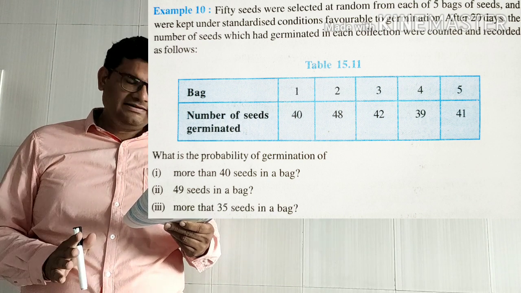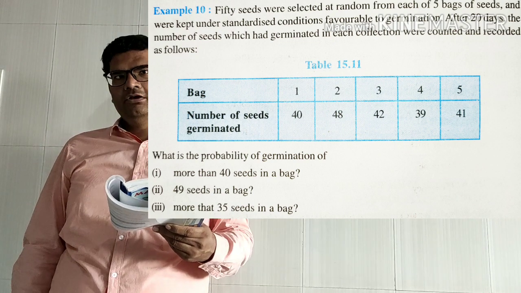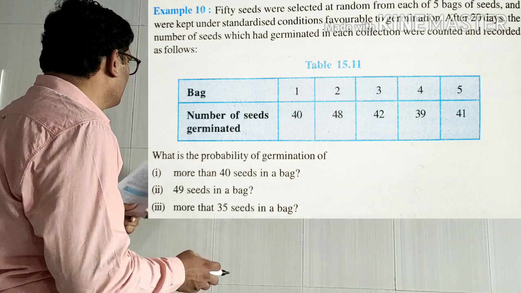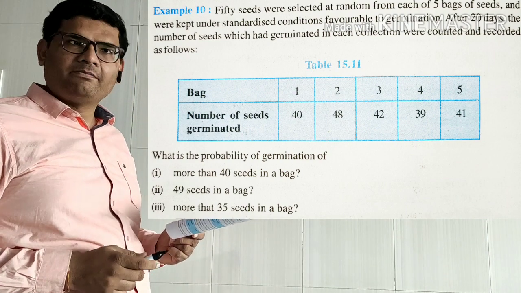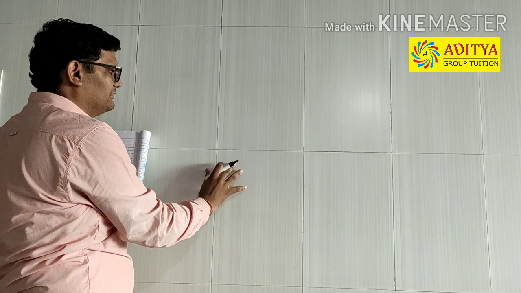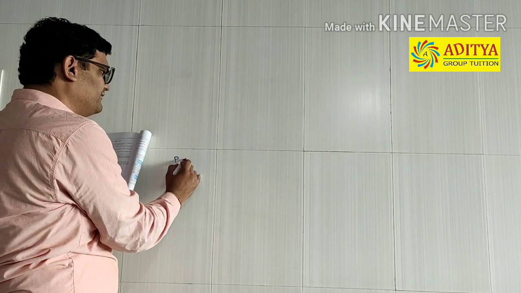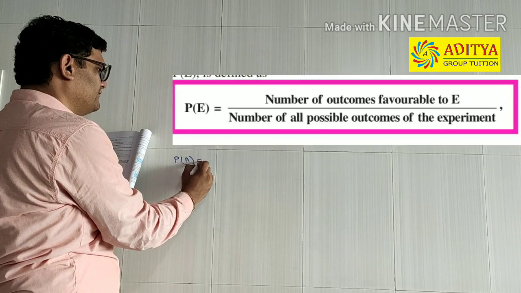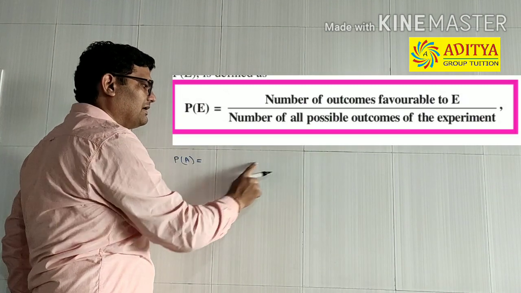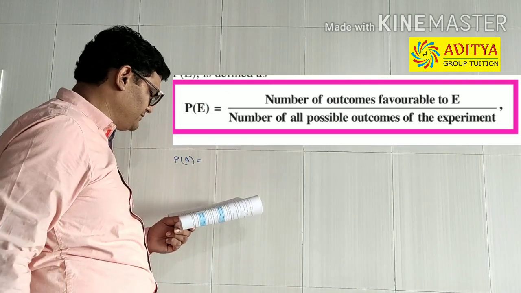Second, 49 seeds in a bag. Third, more than 35 seeds in a bag. So let us do some calculations using this data which is already given to us. This is the experimental or the empirical probability. First, probability of first event, let us say P(A) is equal to, we need to write down, remember the formula, number of favorable outcomes divided by total numbers of outcomes. This is the formula which we need to keep in our mind.